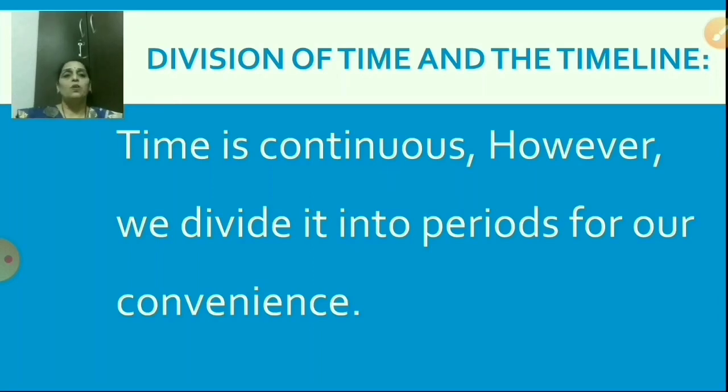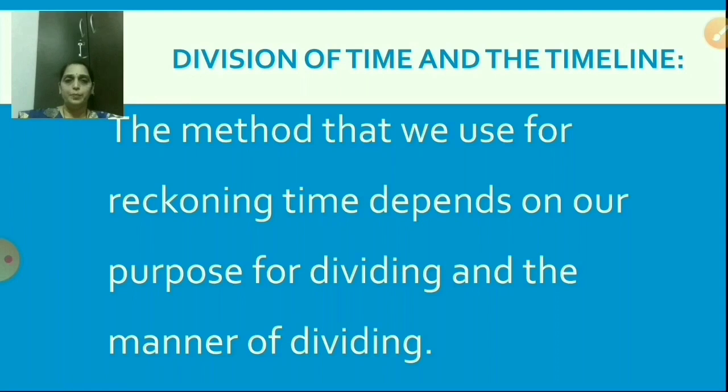So, division of time and the timeline. Time is continuous. However, we divide it into periods for our convenience. So, how is time? Time is continuous. Continuous means never ending. So, time is never ending. However, we divide it into periods for our convenience. Okay. Now, the next point.